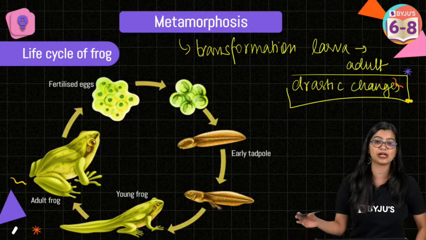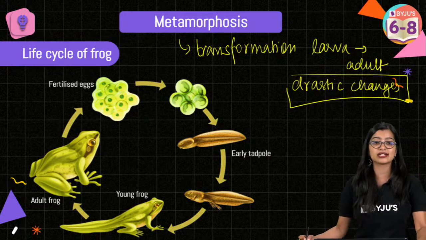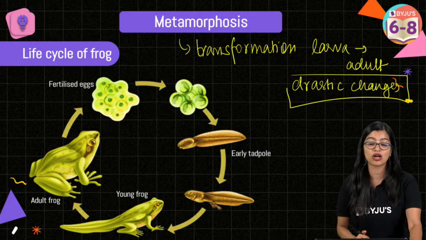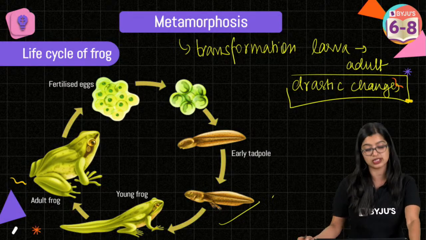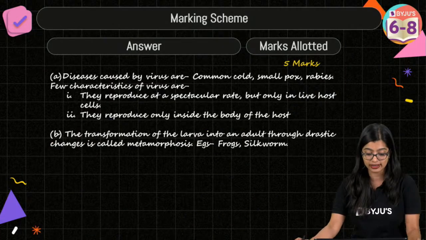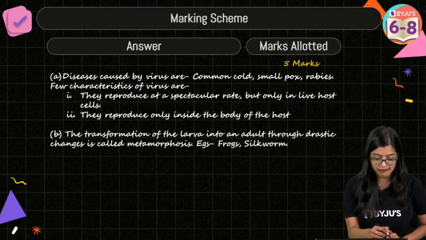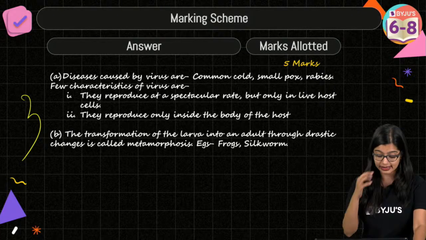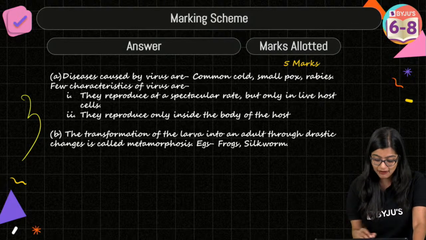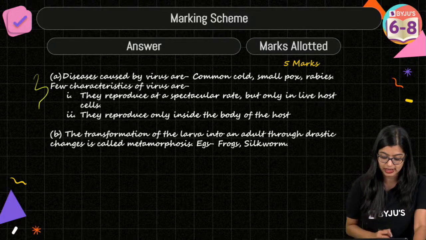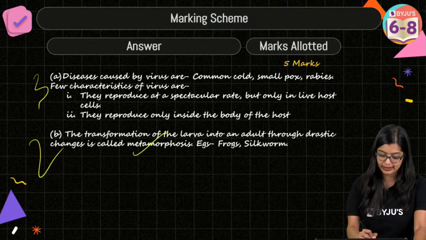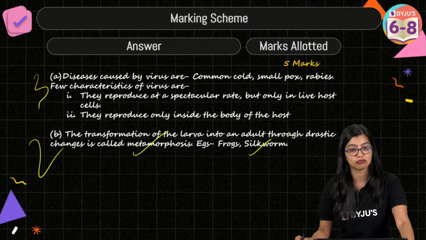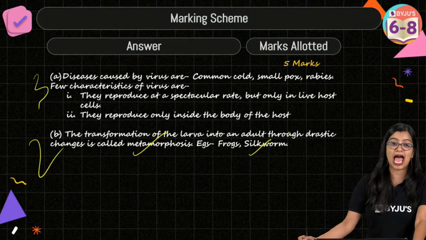Now, what are some examples? Very quickly in the chat. What are some examples? Yes? Frog, butterfly, silk moth, they are all examples of the same, right? Wherein we see that it is undergoing drastic changes. So if you have 5 marks, you will have 3 marks for the first part of the answer, wherein we have already discussed the examples. And of course, here we have discussed the 2 characteristics. Then I will give you 2 marks for writing the definition. 1 mark for definition and 1 mark for writing the examples, right? So very simple and easy.